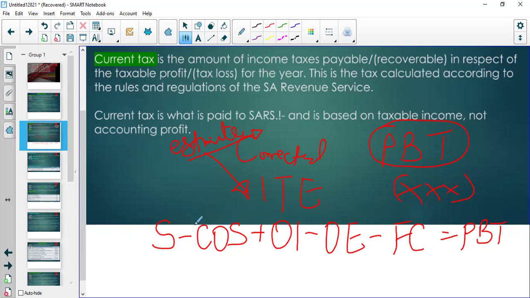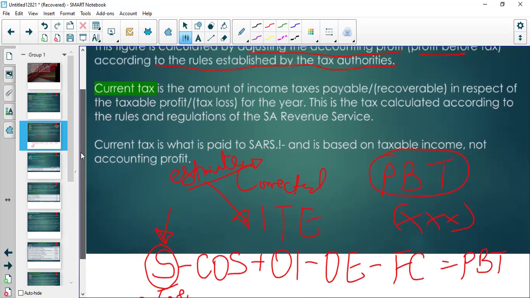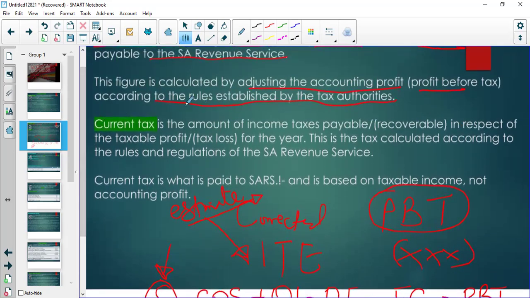Then with the SARS officials, you're going to look at the sales and everything that makes up the sales, all the transactions, and SARS will tell you that they don't like something there. You must remove it. So SARS will tell you to remove something here, and will tell you to add something here in your sales, which you left out. But now SARS is a tax authority. Remember I said they have their own rules.